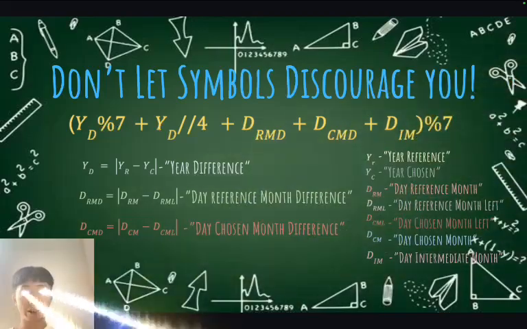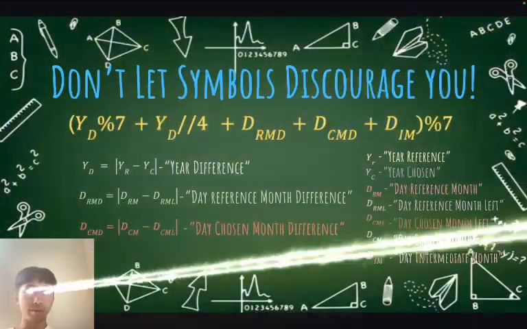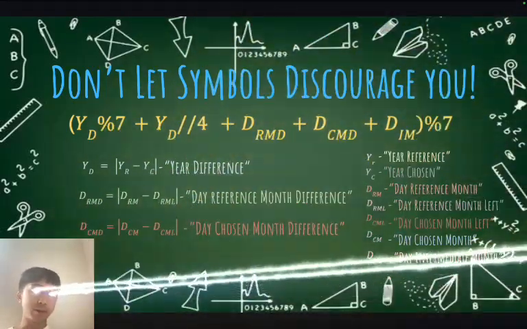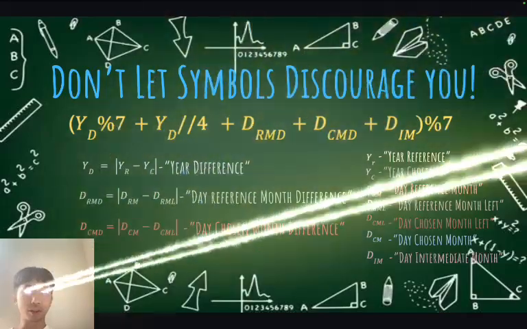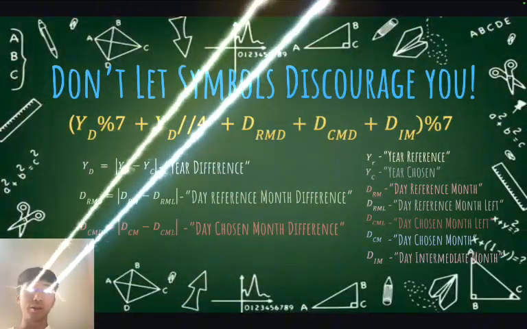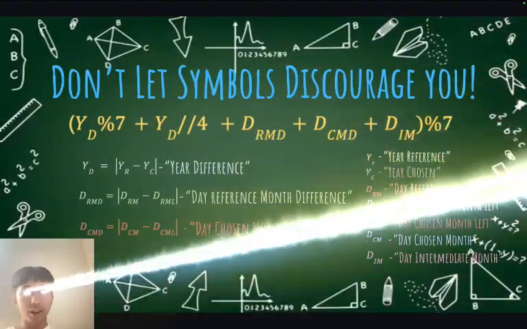If we were going ahead, say the chosen day was in September, then DRM would still be 13, but DRML would be 31 days because August has 31 days, and we need to reach September using DRMD, or day reference month difference. Day chosen month difference, or